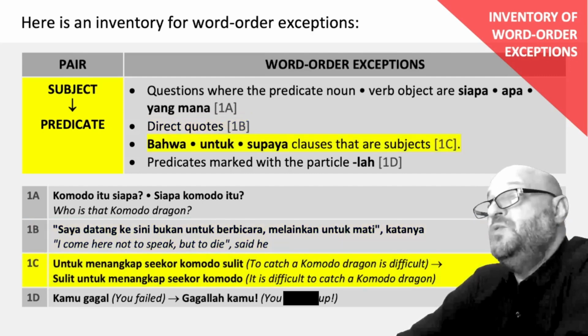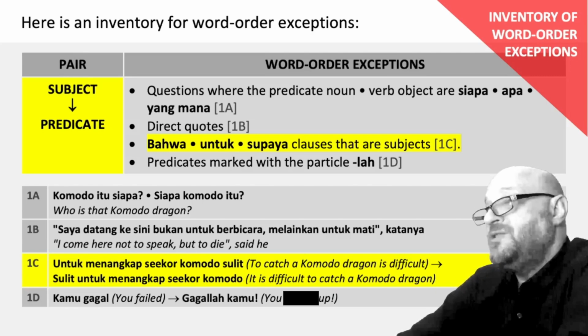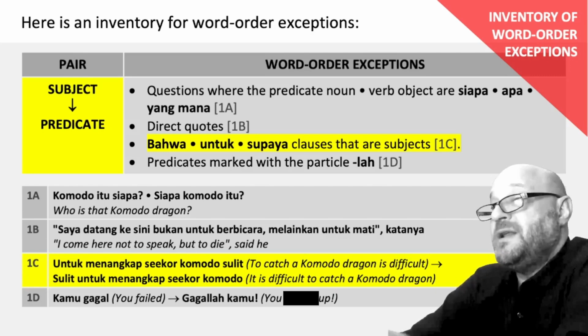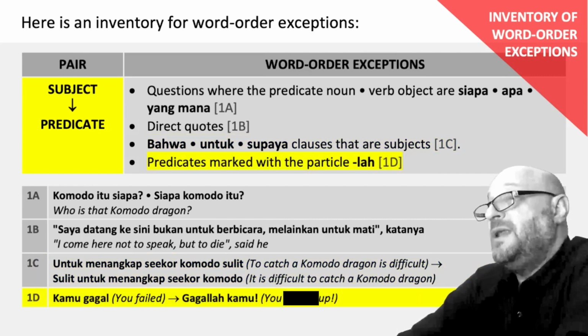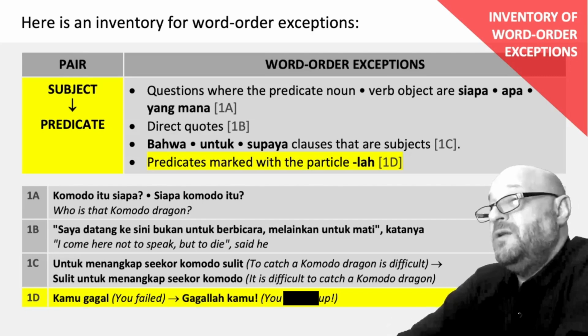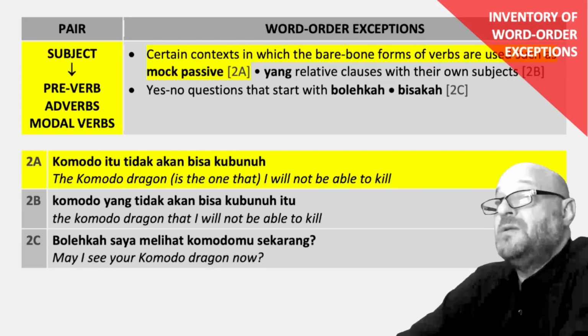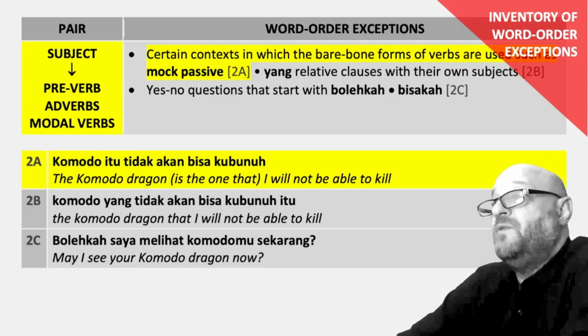Bahwa, untuk, supaya clauses that are subjects. Example 1c, untuk menangkap seekor komodo sulit. To catch a Komodo dragon is difficult. It can be reworked as sulit untuk menangkap seekor komodo. Predicates marked with the particle lah. Example 1d. Kamu gagal, you failed. Gagallah kamu, you flopped.